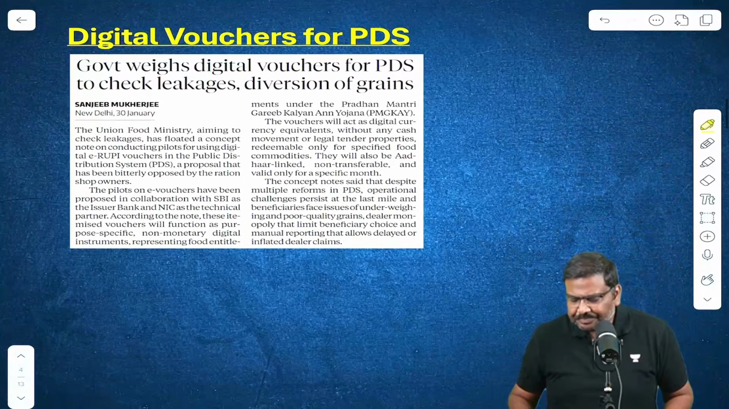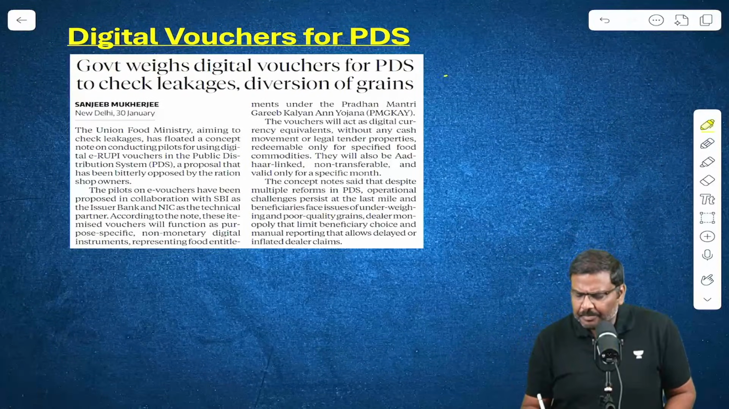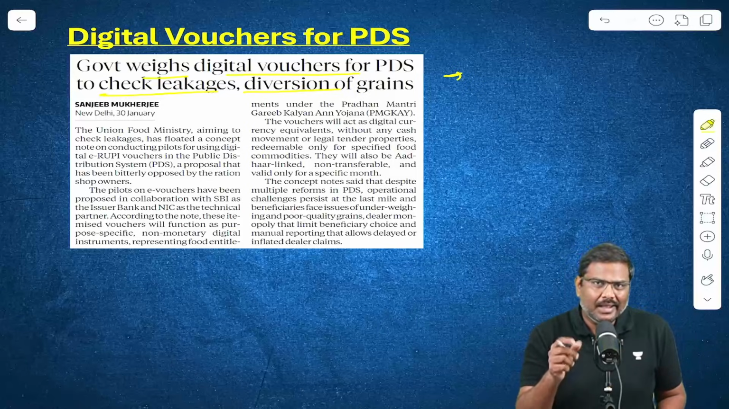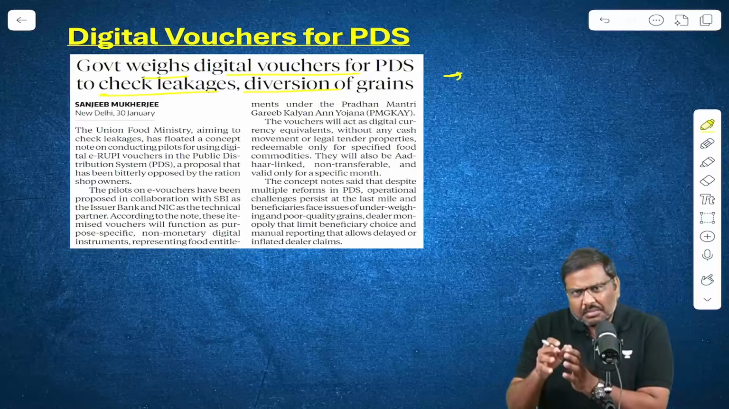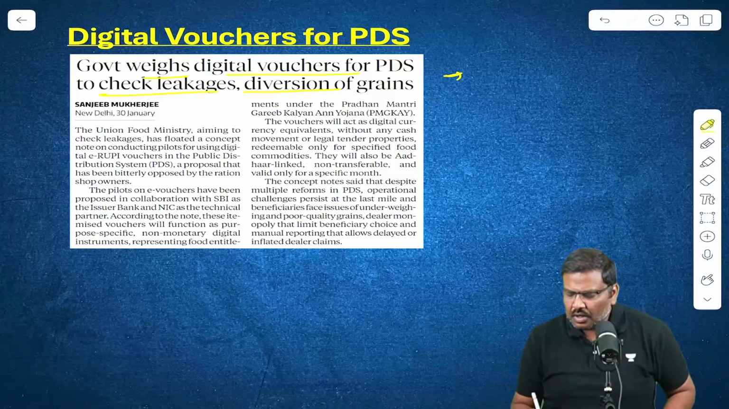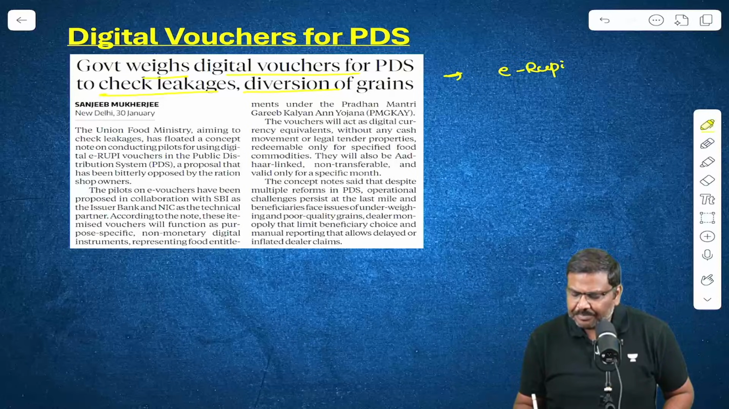Now let me start. The first important article: the government is weighing a digital voucher system for PDS to check leakages. Now there are multiple concepts to be discussed here. Let's begin. The first one, what is this idea of the e-RUPI voucher system, or else digital voucher system?